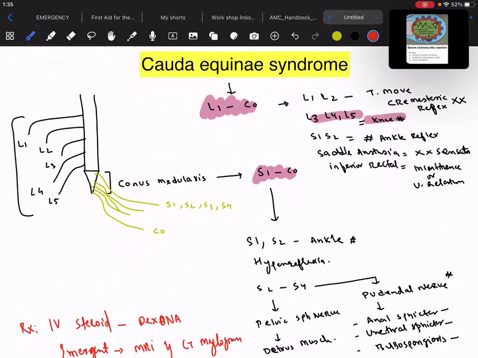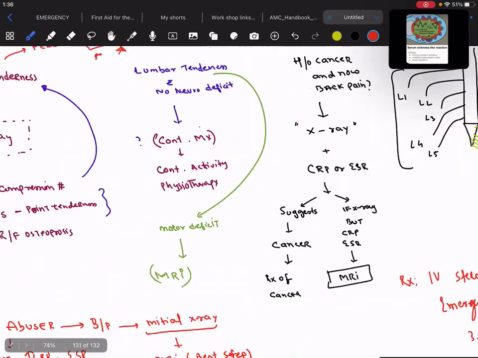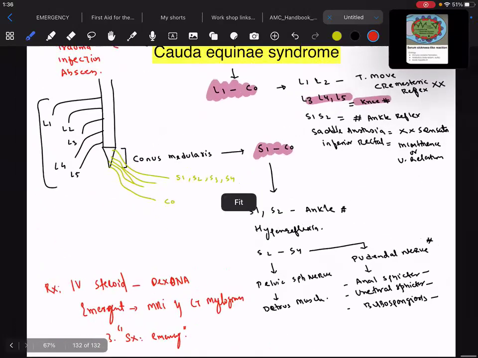Okay, it is an emergency. Now this cauda equina syndrome could be due to trauma, it could be due to infection, or it could be due to an abscess. Done.